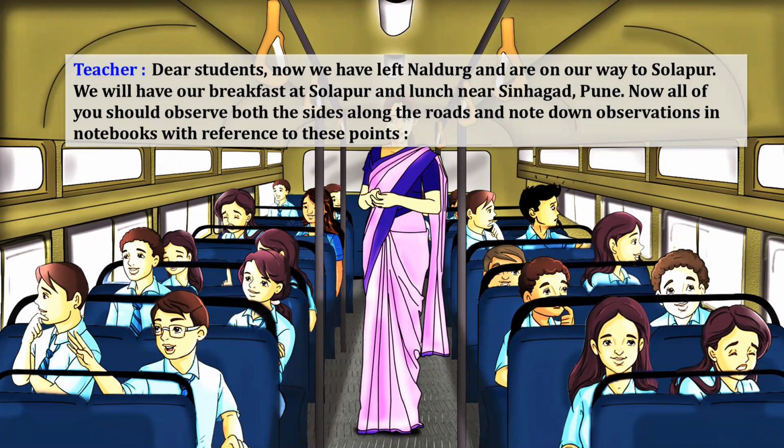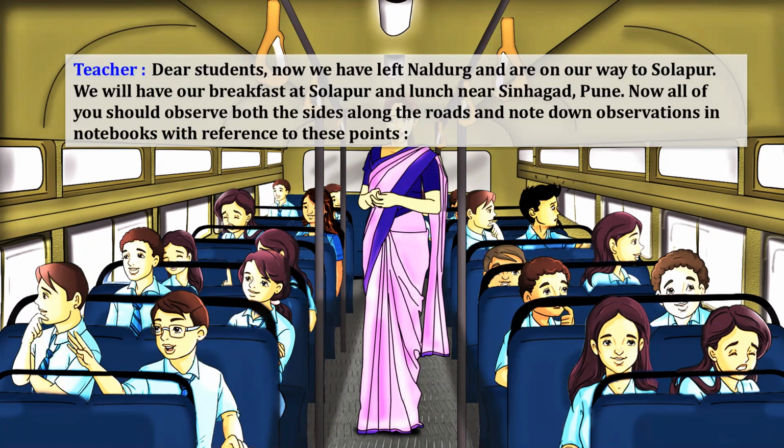Now all of you should observe both sides along the road and note down observations in your notebook with reference to this point. Obviously, the teacher is giving instructions to the students that we have already left Naldurg and are reaching Solapur. Not just Solapur, but the entire journey, you have to observe. Lean out of the window means you have to see the outside view. You have to observe the scenery, the vegetation, the nature, the soil and everything contained in it. And you have to make a note of it in your personal notebook, which you have to carry compulsorily.